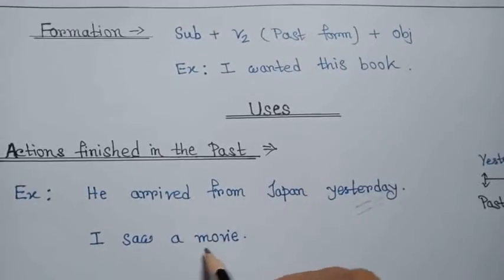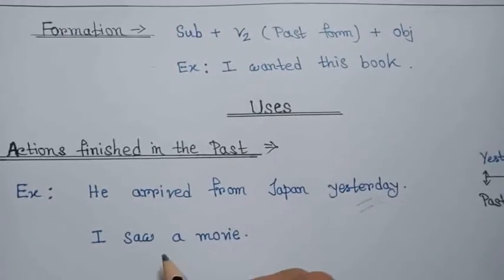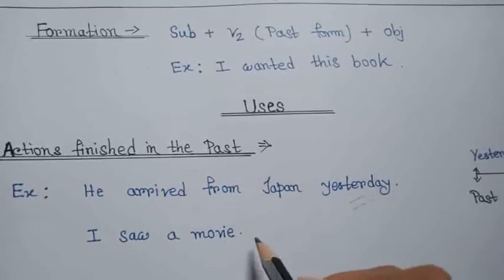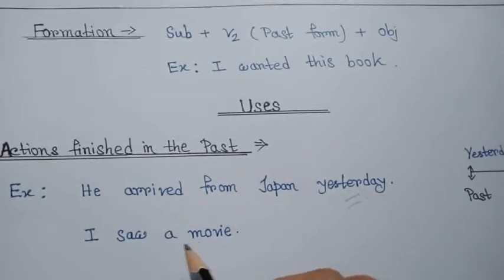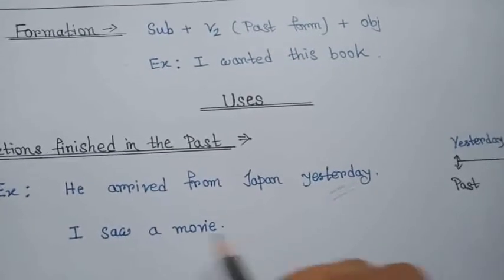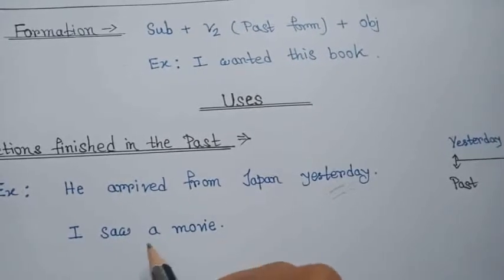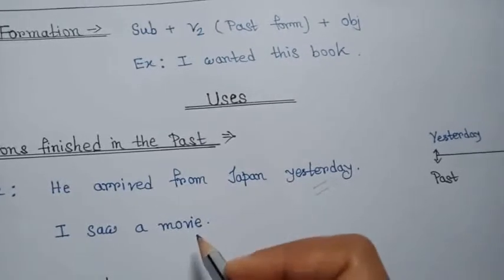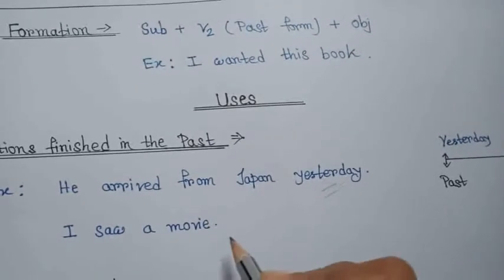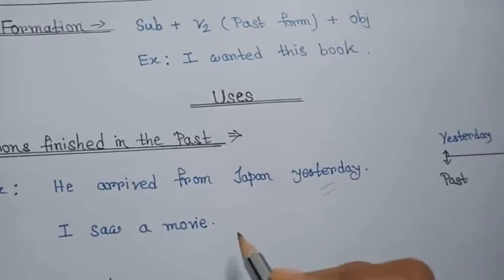I saw a movie. This sentence also means that it is an action in the past time, because seeing a movie happened in the past, though here the specific time is not mentioned.